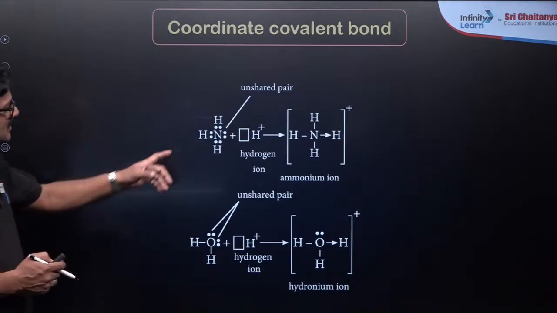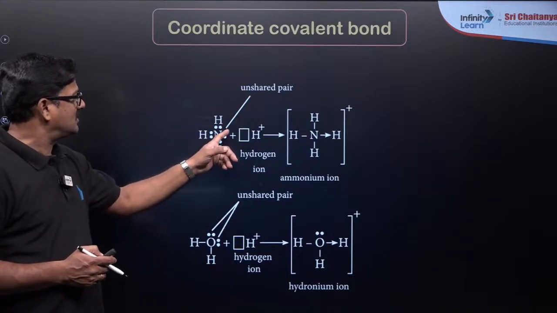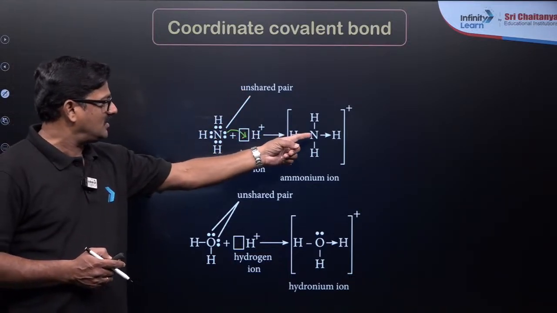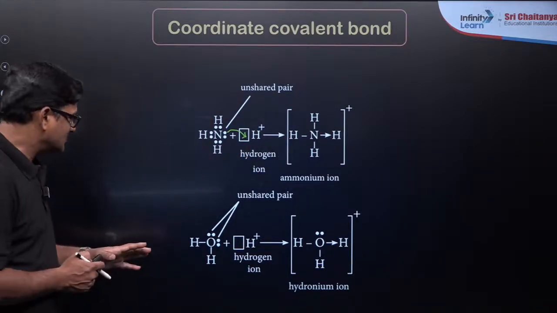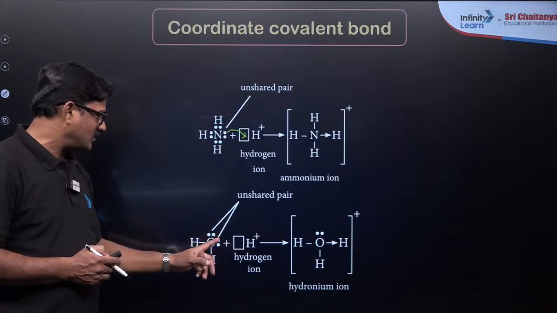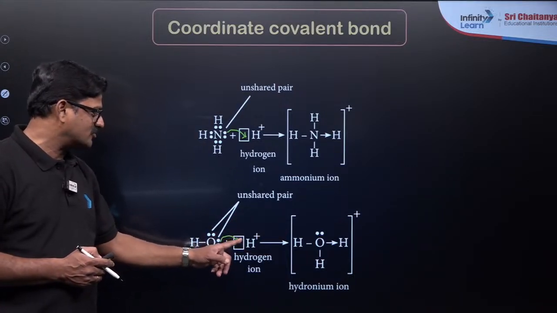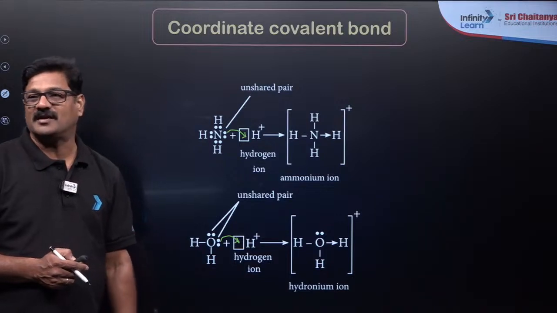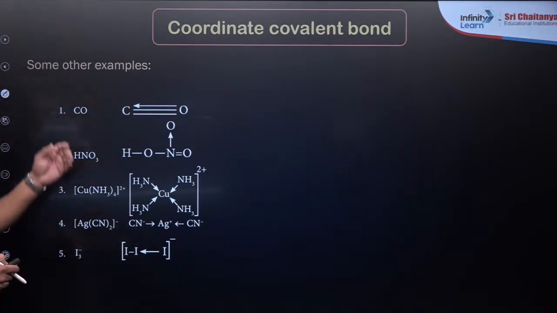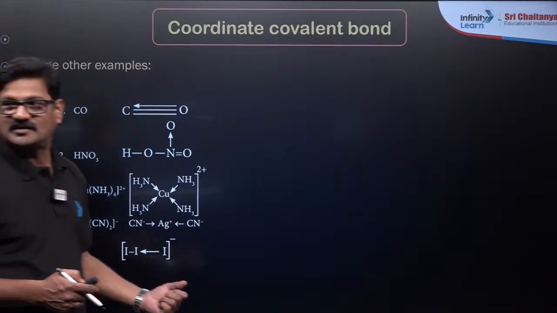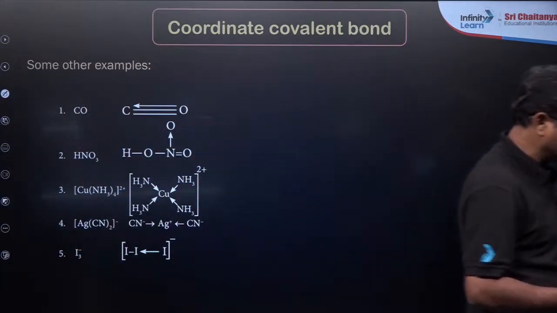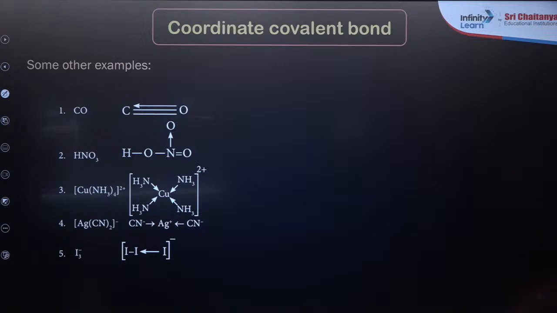And you can see NH3 इसका एक lone pair of electron इसका दे देते हैं, so that an arrow mark दिखता है ना, that is called a dative bond. And similarly H3O plus बनने के वक्त में lone pair of electron present on the water ये H plus को देने के बाद hydronium ion बन गया. And also you can see carbon monoxide molecule, HNO3 molecule, and copper complex. Okay, you can see I3 minus, and everywhere you can see the coordinate covalent bond or dative bond. My dear students, अगर कुछ डाउट है ना तो पूछना बेटा.